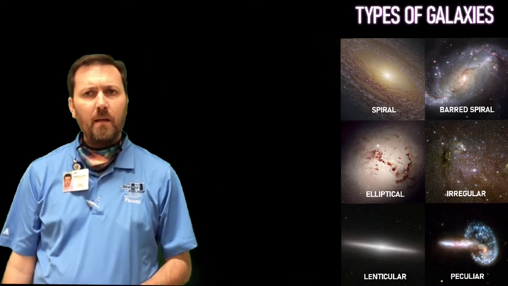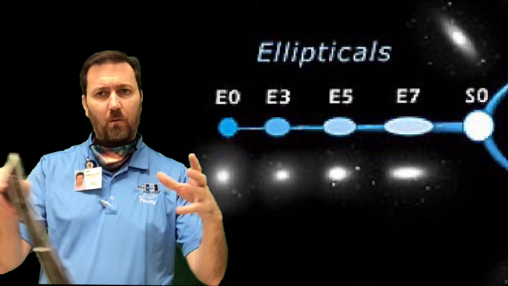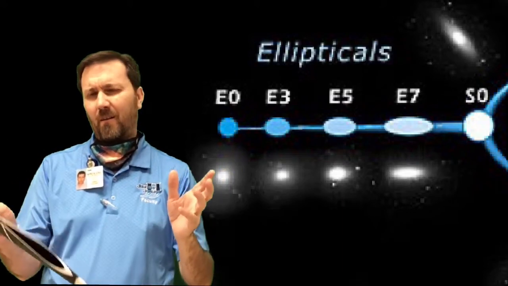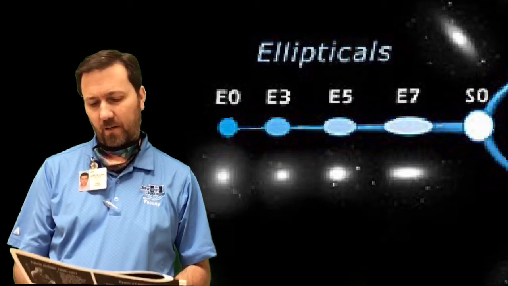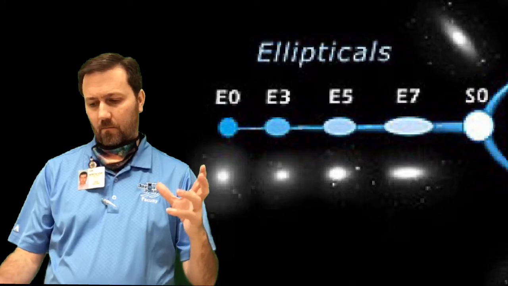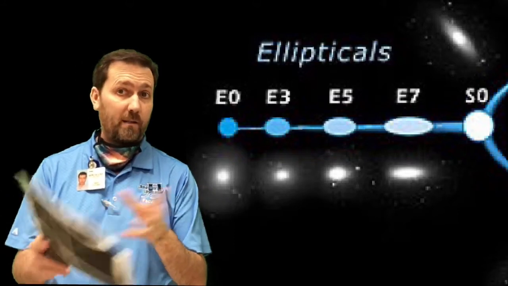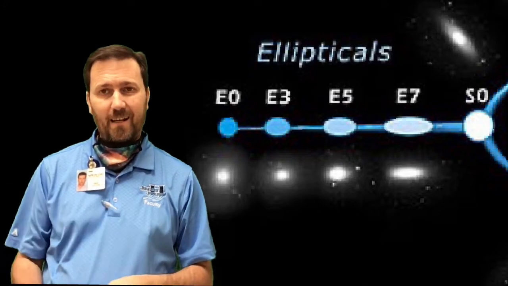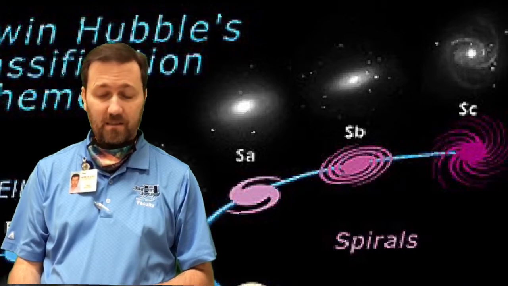Hubble has designations for galaxies. The spherical ellipses are E0s, and then as they get more and more elongated, they go E3, E5, E7. If it's almost got spirals but not quite, it's elliptical but almost has spirals, it's an S0. And then the spirals, there are SA, SB, and SC.